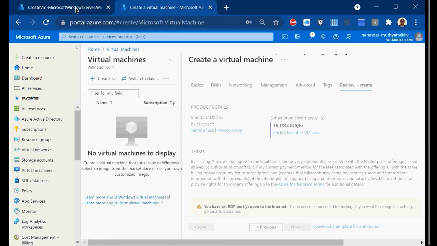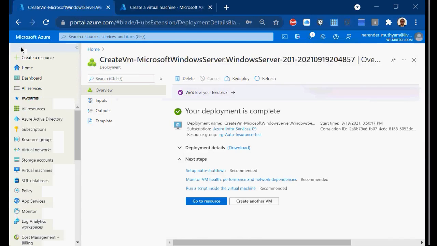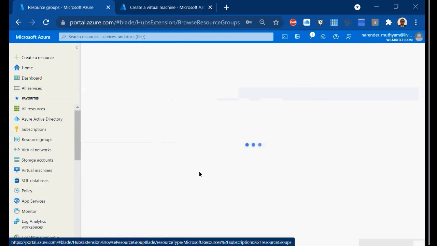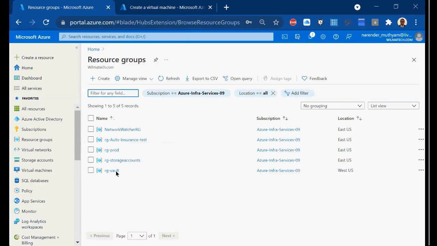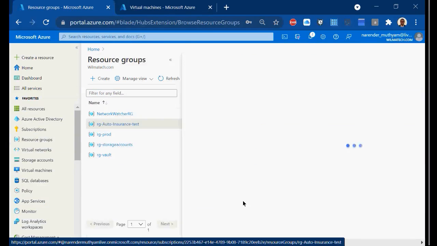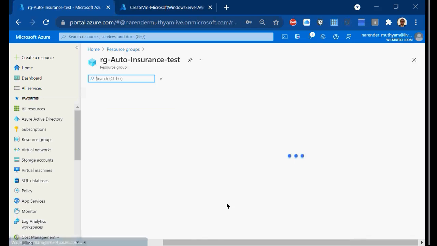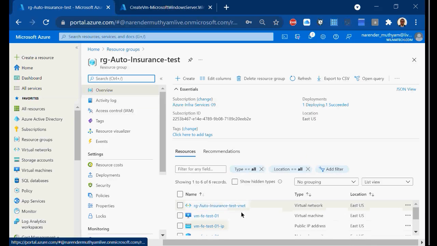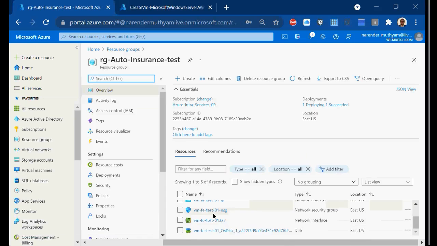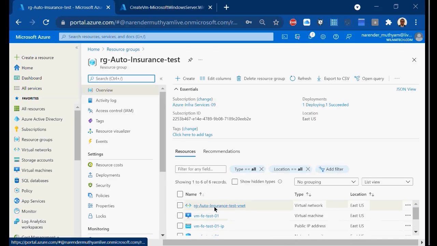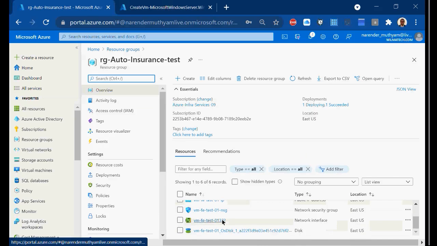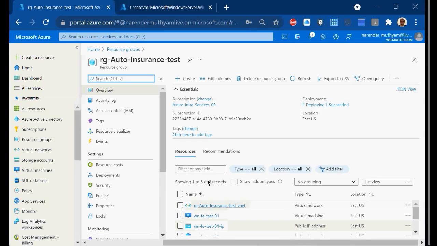So likewise, I've built my 2 virtual machines. If I go back to the resource group, on the resource panel, if you click on resource group, you can see the virtual machine which is already built there. You click on the resource group which you want to see, and now you will be able to see the resources. All VMs along with all their components, such as NIC card, are also part of the same RG. Everything will show up here.